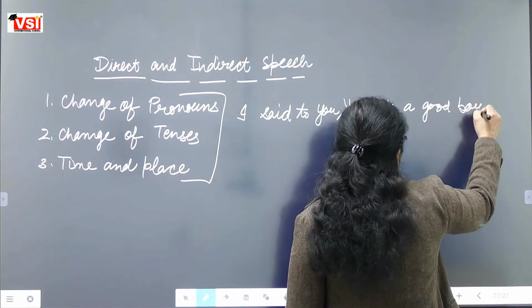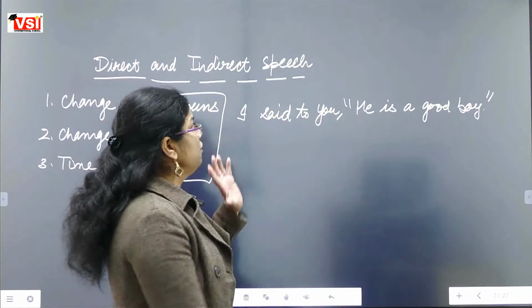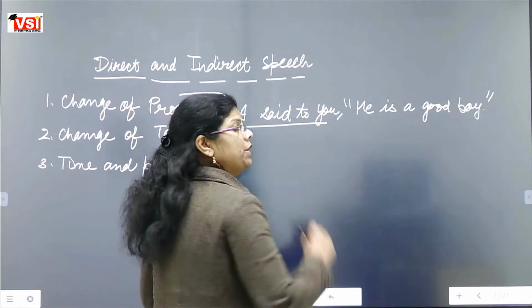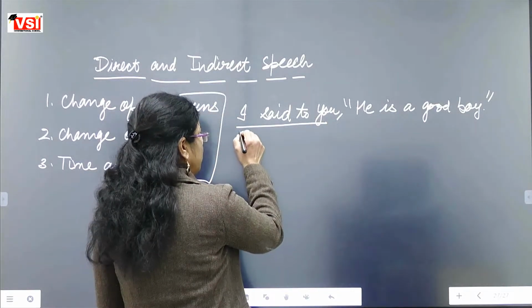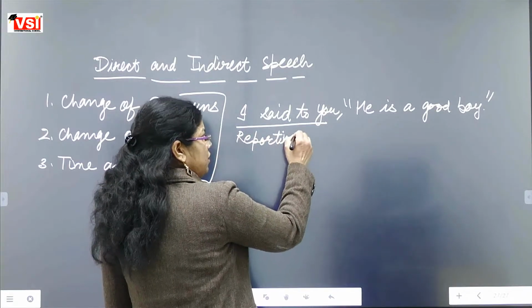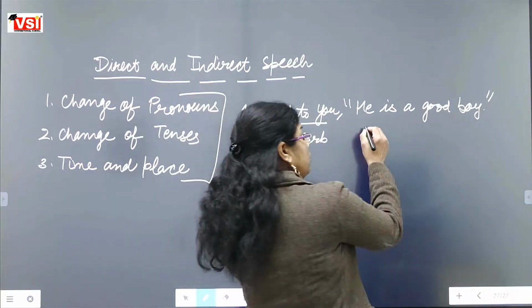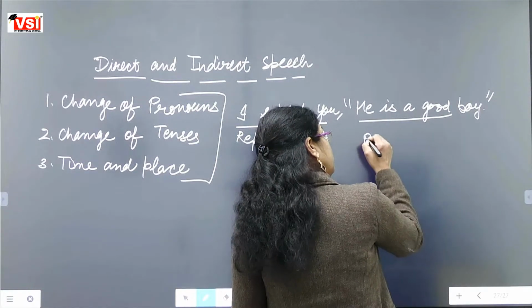As we are having this sentence for an example. This part of the sentence will be called reporting verb. I told you in the first or second class, and this part of the sentence will be called reported speech.